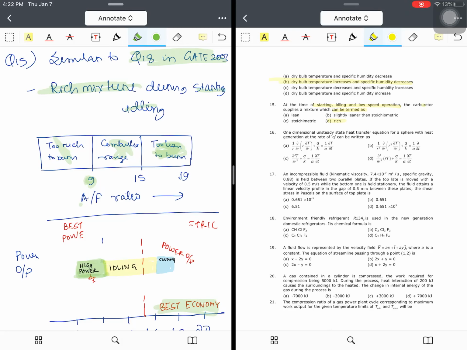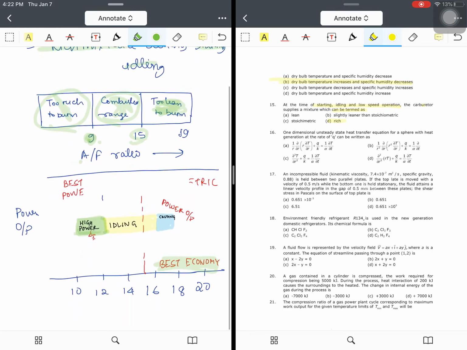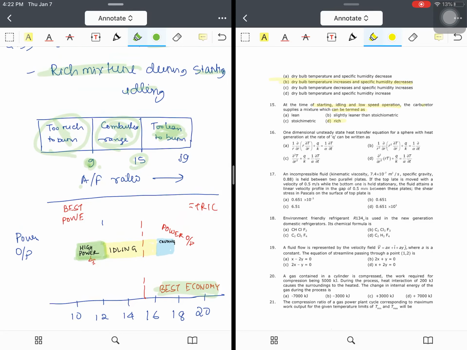So when you use up to 9, that means the air part is 9 and the fuel part is 1, it is called a rich mixture. Okay, too rich. When it is up to 15, it is the combustible range. Generally the stoichiometric ratios come into this picture. We will discuss stoichiometric ratios and all those things here.